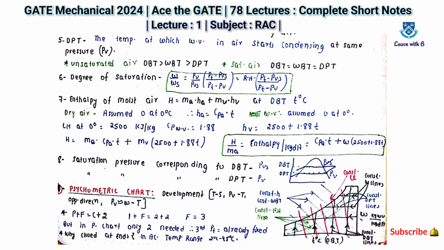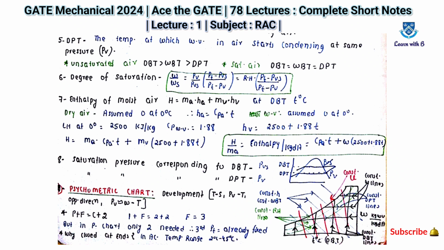Now the next one is the degree of saturation, which is W by Ws equals PV by PVS into PT minus PVS by PT minus PV. This is also one of the most important equations for degree of saturation. Using these equations you can find any value like PV or PVS or PT. In the examination you will get any three or four values, and based on that you have to find W or WS or RH.